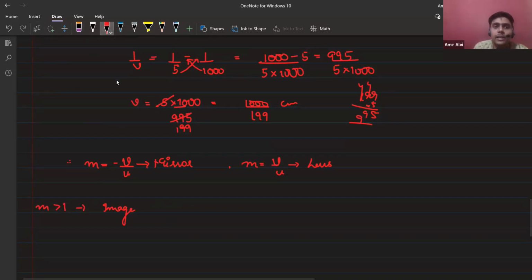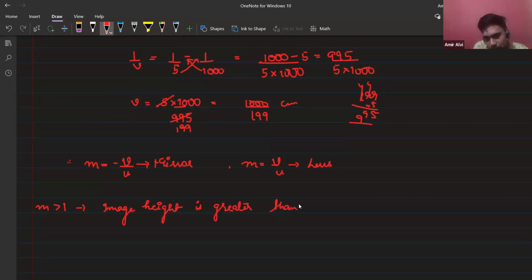If M equals 1, it means the image height is equal to the object.